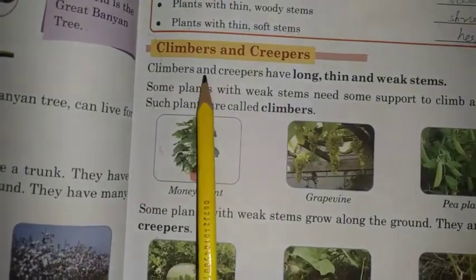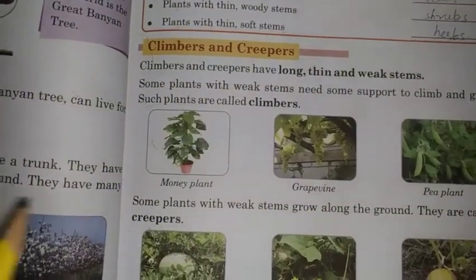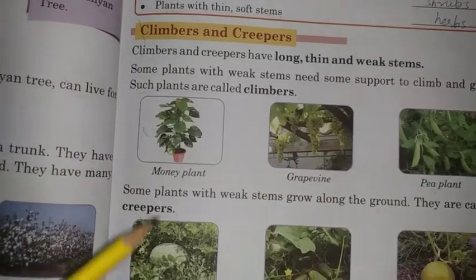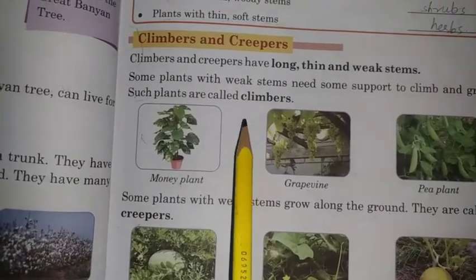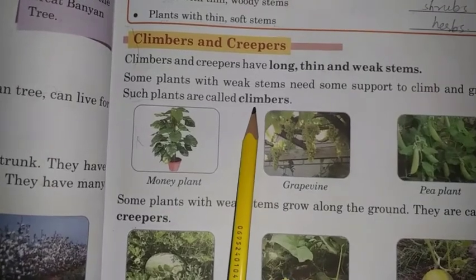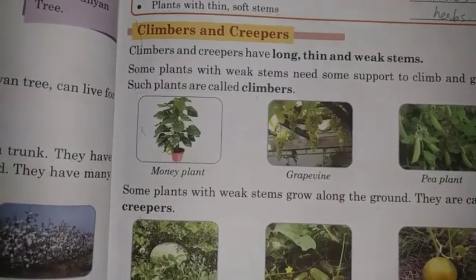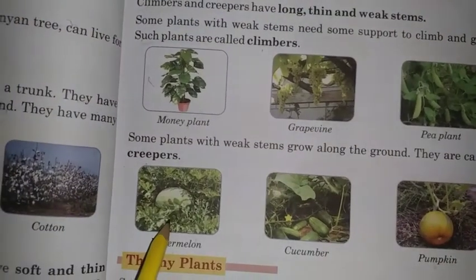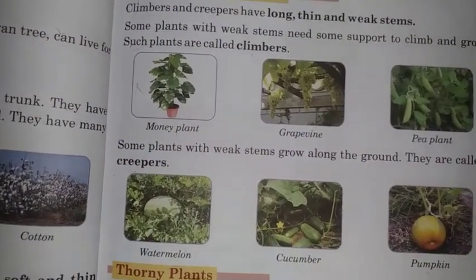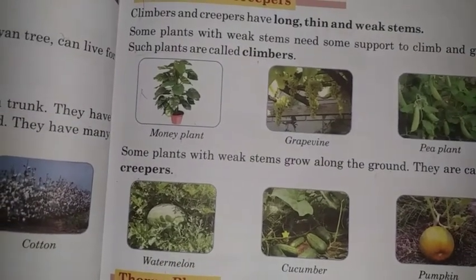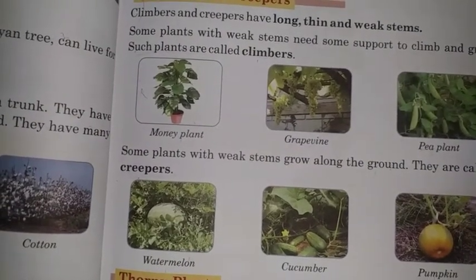So students, what are climbers and creepers? They both have long, thin and weak stems. The difference between these two is climbers need support to grow. They need a wall or a stick. But the creeper runs along the ground. They grow along the ground. They both have weak stems. They cannot run on their own or grow.